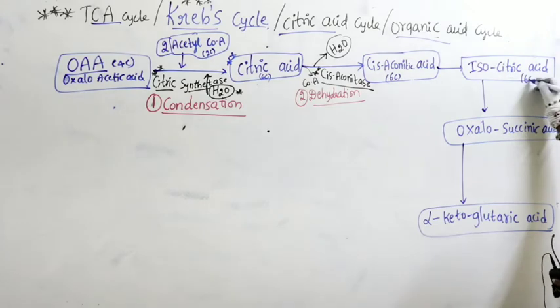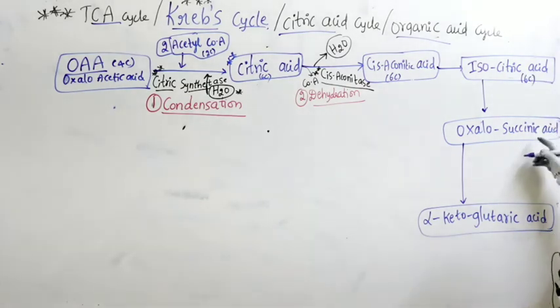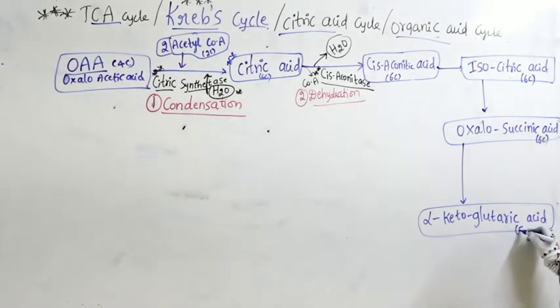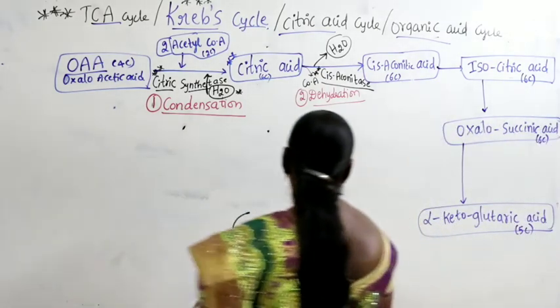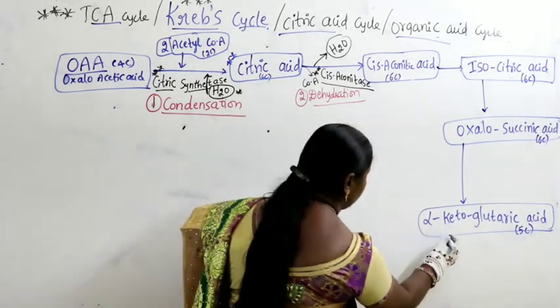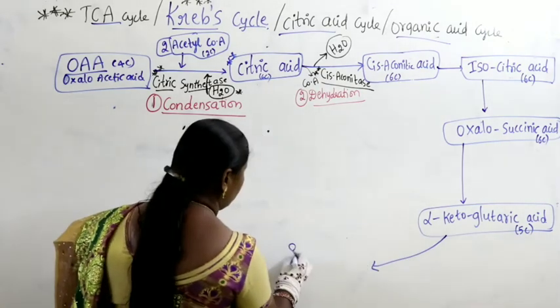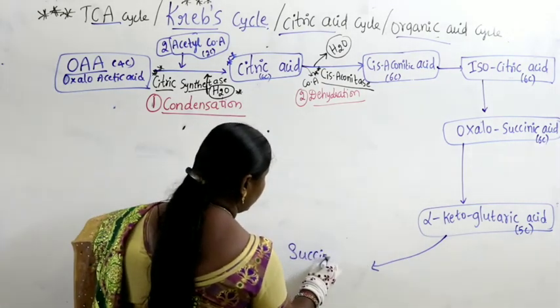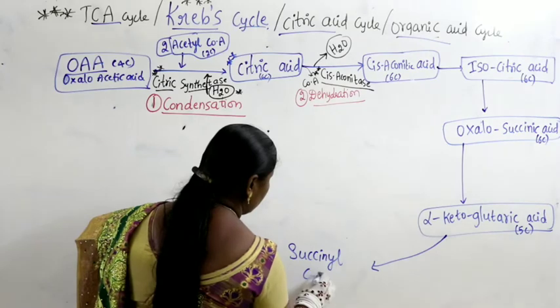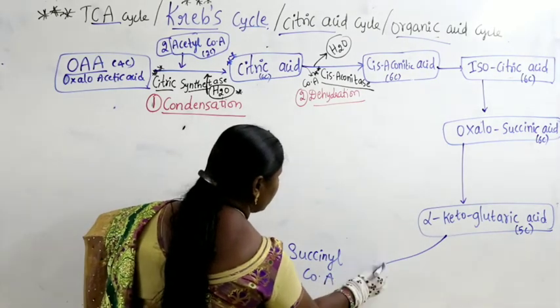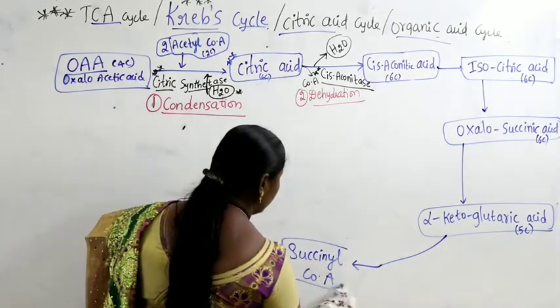Look here, 6 carbons up to oxalosuccinic acid; alpha ketoglutaric acid has 5 carbons, and it gets converted into the compound called succinyl CoA.